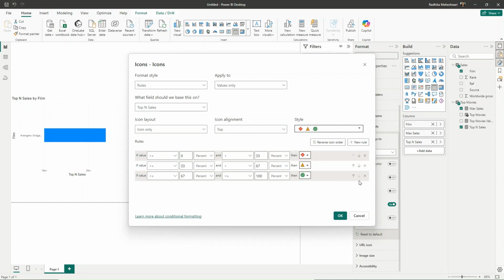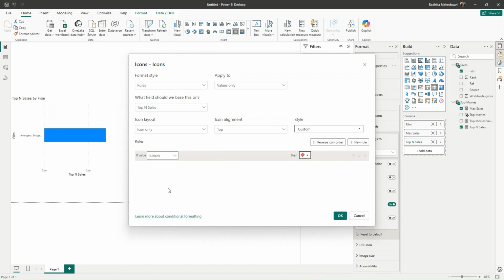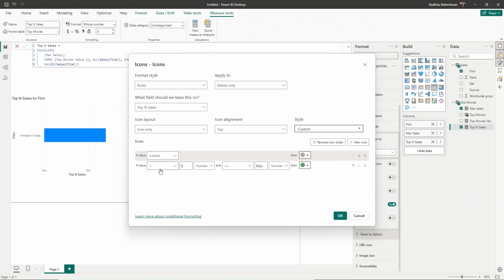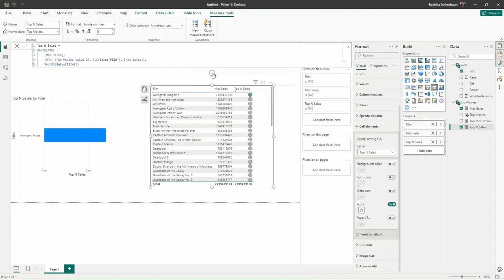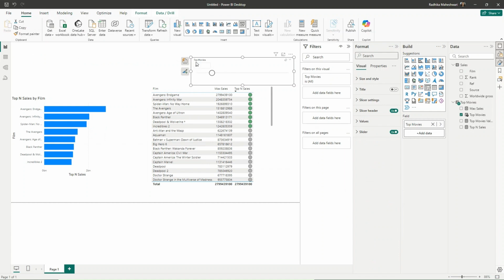And now let us just remove these ones, and we say if the value is blank, then we show this icon, and otherwise if it is greater than 0 and less than equal to max number, then we give this green color and click on OK. So now if you see, when we have 8 in what if parameter, then we have 8 of these green dots and the rest are being shown as a gray dot.